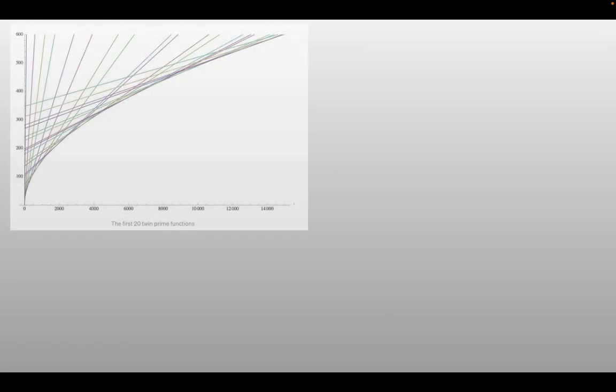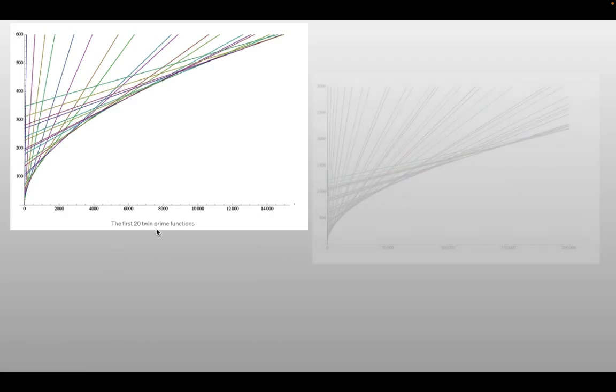And then we're asked if we can find any patterns, either in the intervals of finding twin prime numbers or finding the end of twin prime numbers. So as example, this is the first 20 twin prime functions.